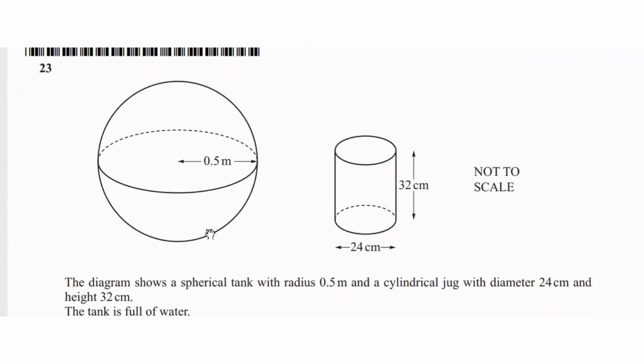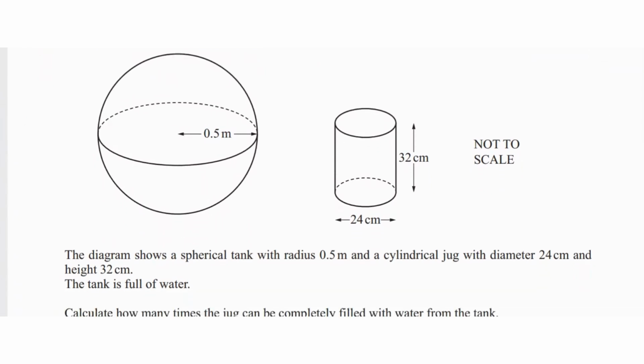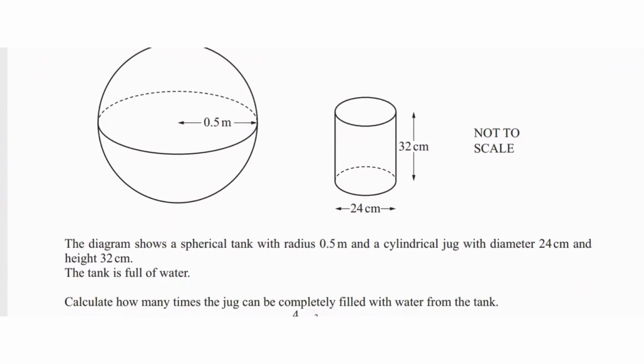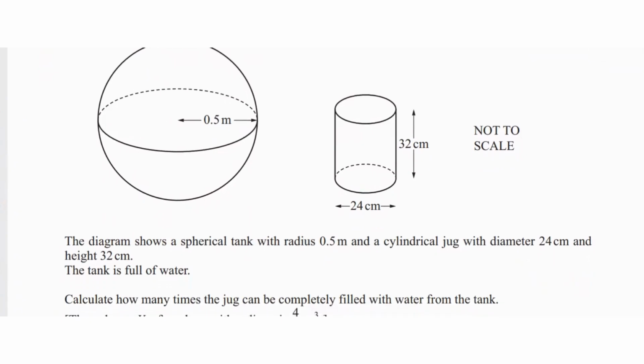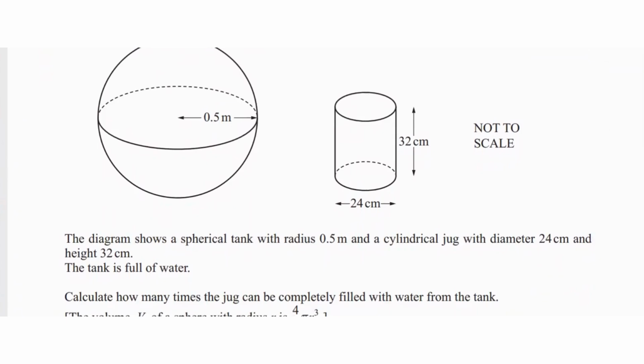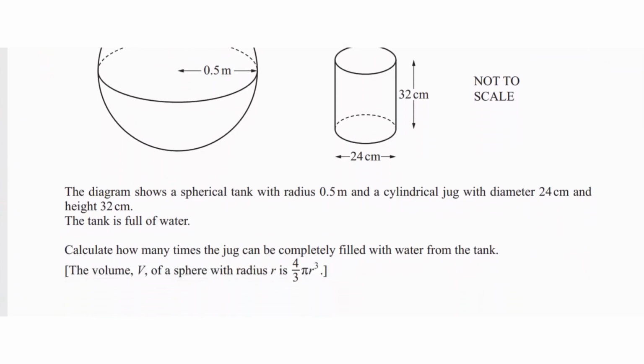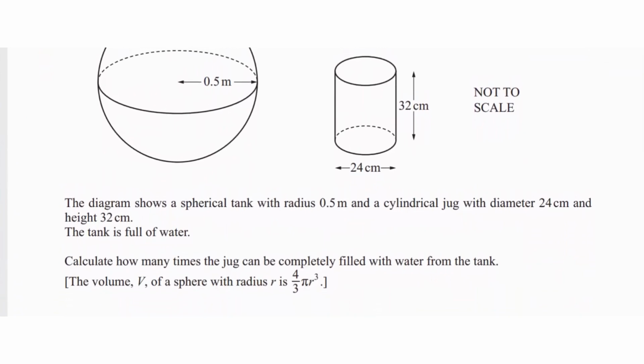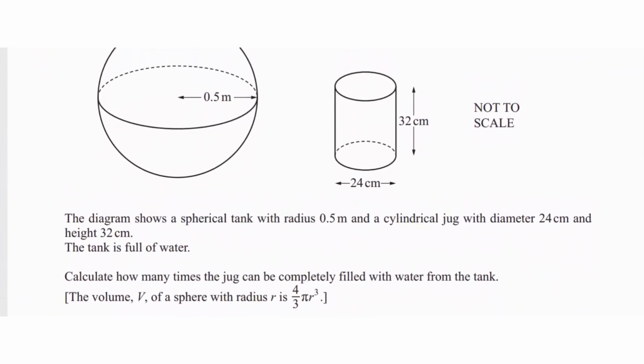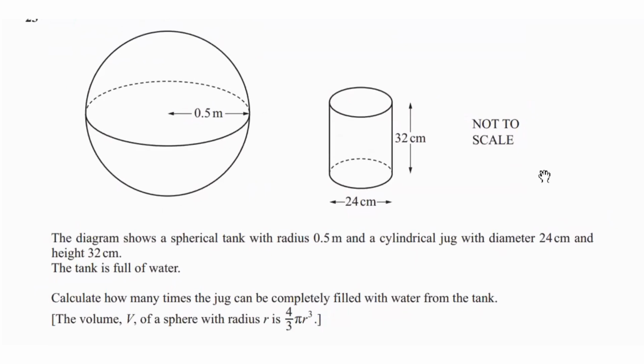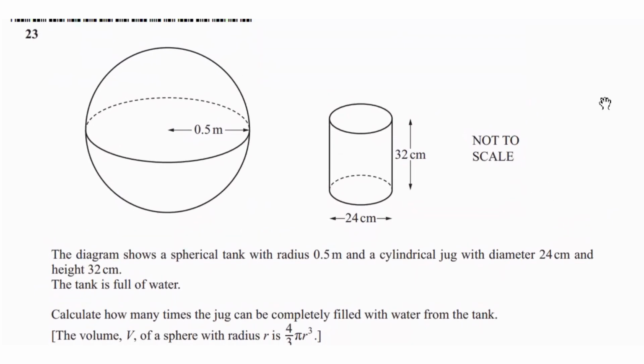Next question says, the diagram shows a spherical tank with radius 0.5 meters and a cylindrical jug with diameter 24 centimeters and height 32 centimeters. The tank is full of water. Calculate how many times the jug can be completely filled with water from the tank. The volume of the sphere with radius r is 4/3 pi r cubed. So what we're going to do over here is find the volume of both the sphere and the cylinder first.